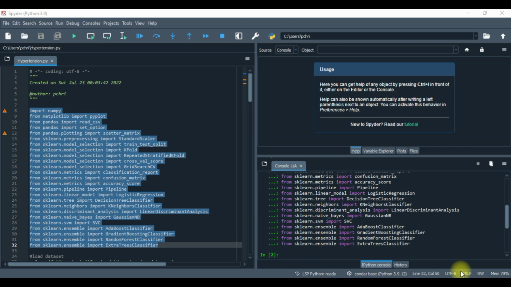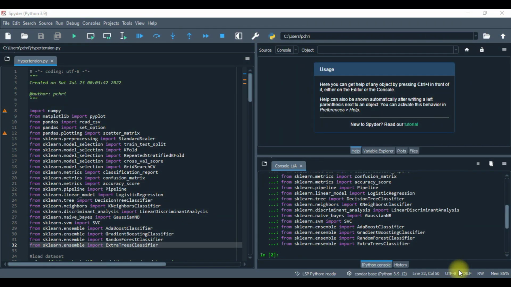Pipeline, the funnel in, logistic regression, and they have all these other regressive models. They have decision tree classifier, K-neighbors classifier, linear discriminant analysis, Gaussian naive Bayes, SVC, AdaBoost classifier, gradient boosting classifier, random forest classifier, as well as the extra trees classifier, right? So we'll definitely dig into these in a little bit of detail.